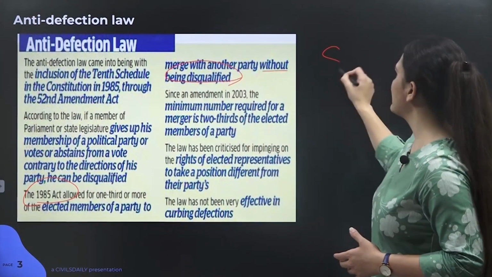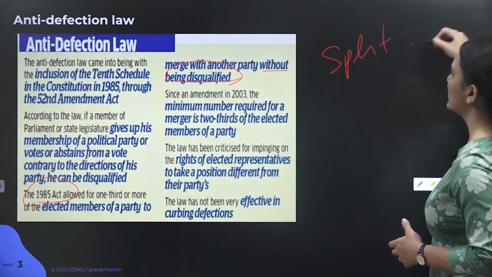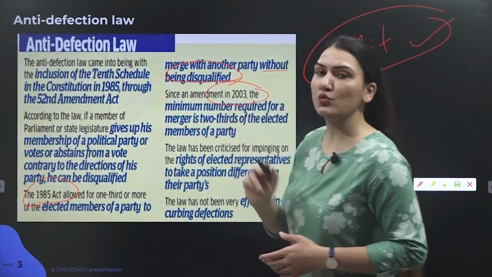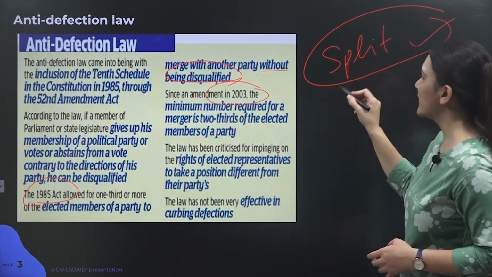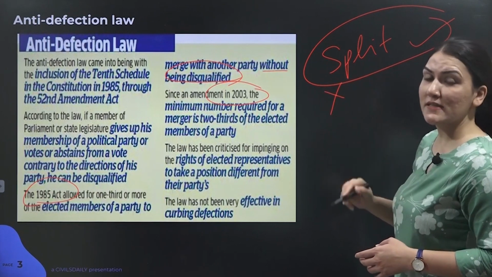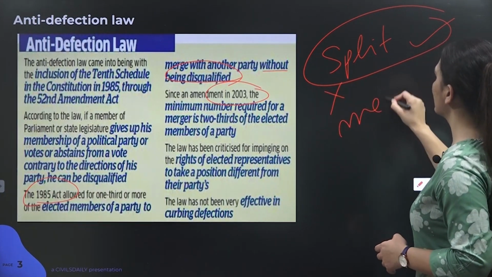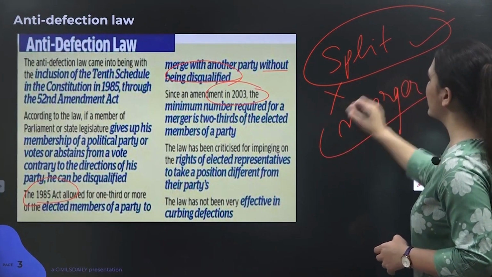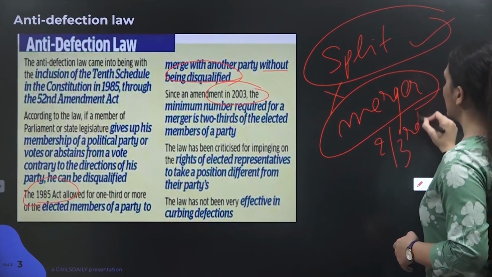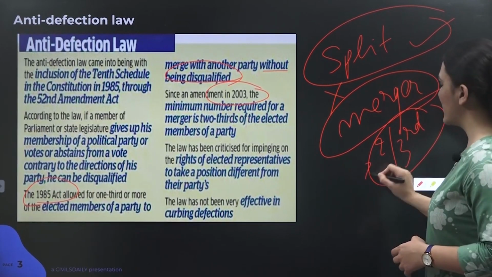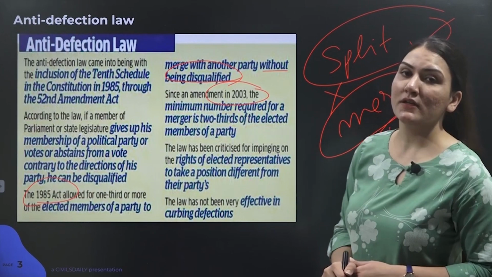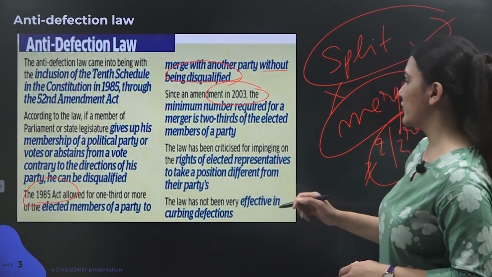So earlier a split was allowed, but later in an amendment in 2003, this split was said to be unconstitutional, and instead of that, merger, like I explained earlier, was allowed. So when more than 2/3 of the members of a party defect to another party, they do not get disqualified under this particular act.